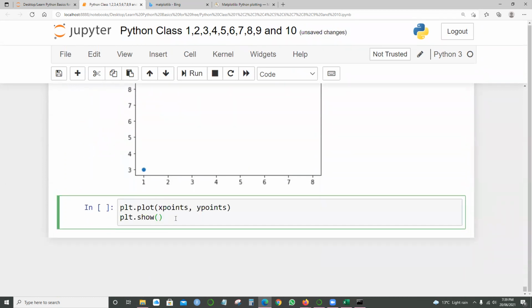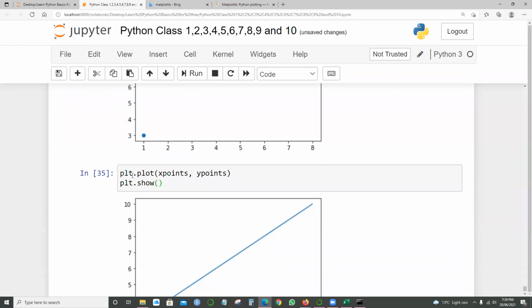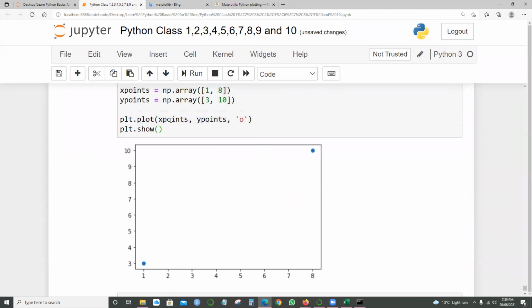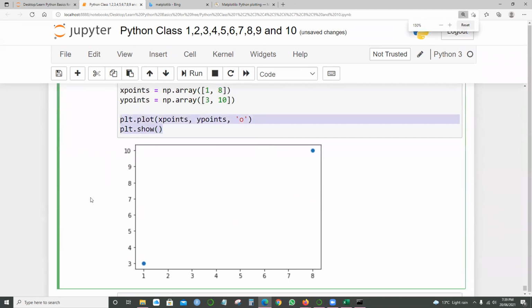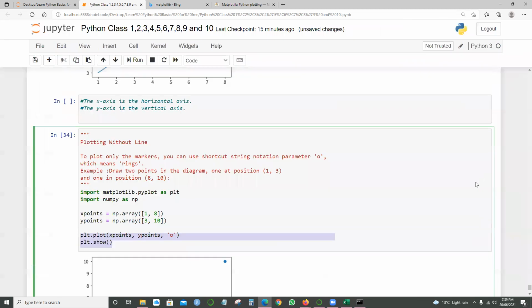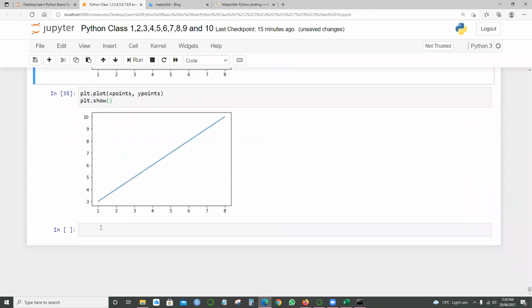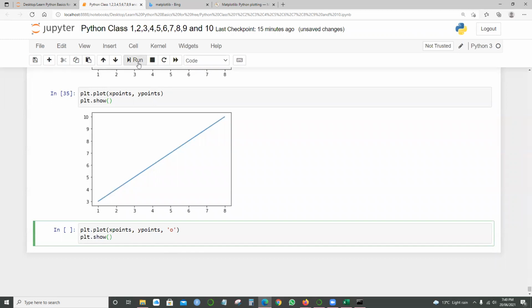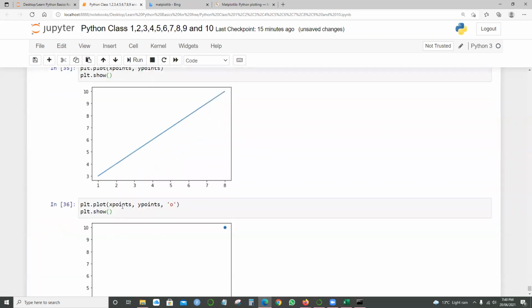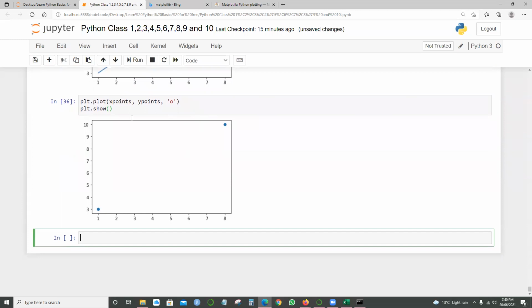When I say plt.plot x points and y points, then plt.show, it's giving the line. But when I give these two lines, like plt.plot x points, y points, and O, we're getting the dots only. So we just need to identify what we need to use and when, so that it will be easy to manipulate and show.